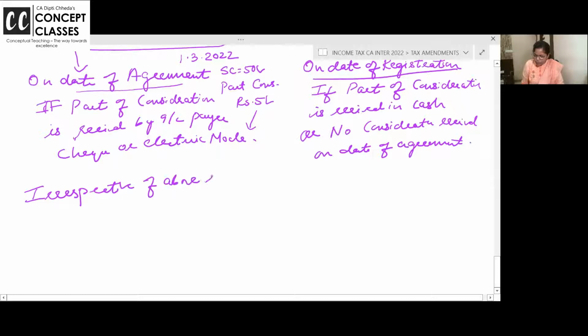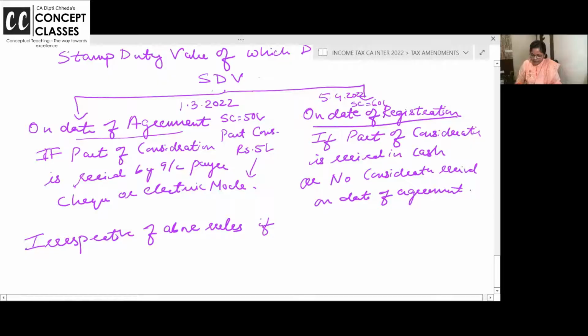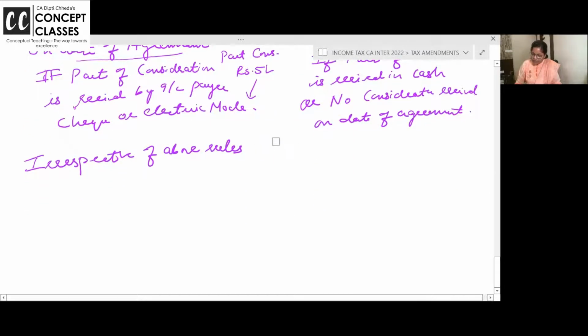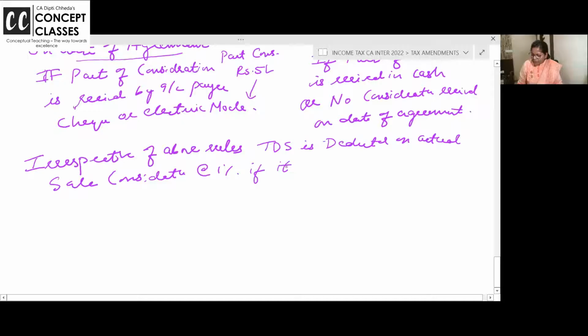Irrespective of above rules, TDS is deducted on actual sales consideration at the rate of 1% if sale consideration exceeds 50 lakhs.